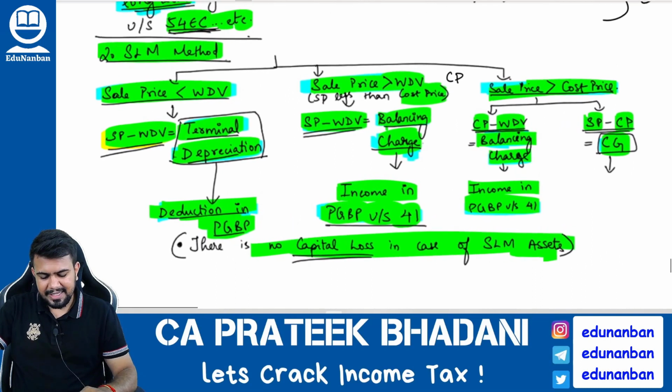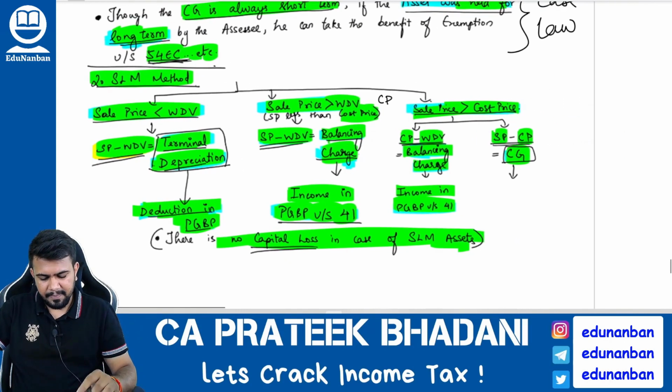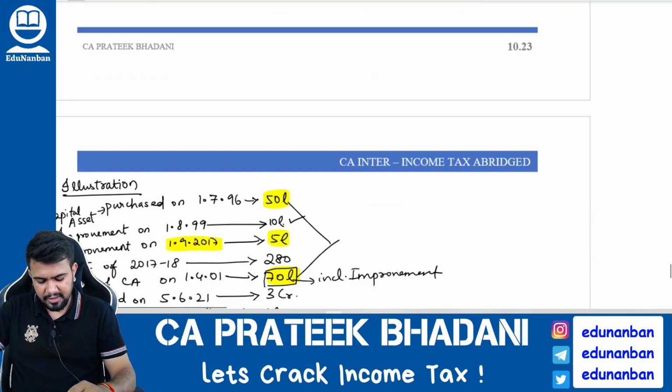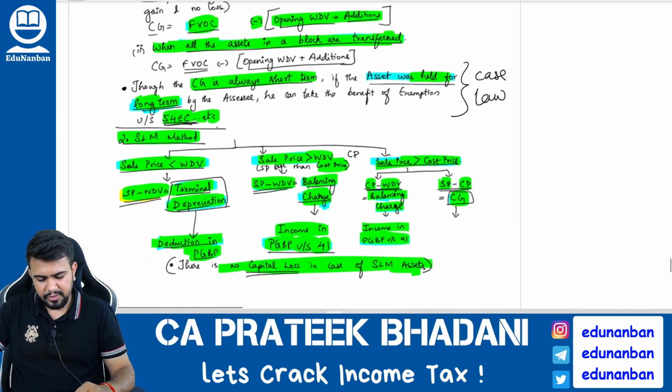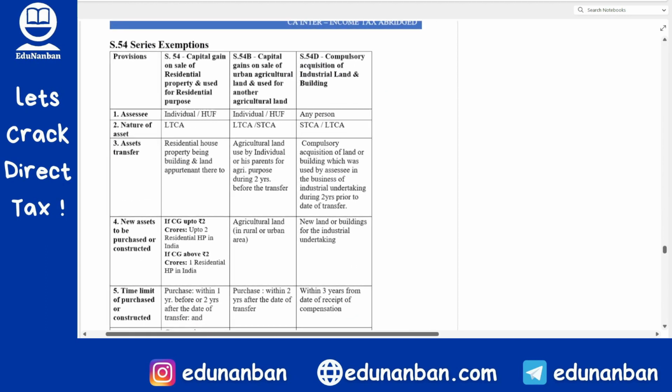The other cases are there, no? Wherever there is a loss, all that is covered in PGBP itself. You have to claim a deduction or you can claim it as income as the case may be. I hope you are clear with the SLM method of depreciable asset also. Fine. Okay, let's come to exemptions now.